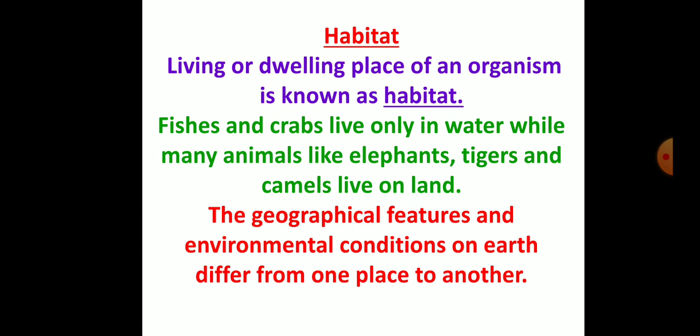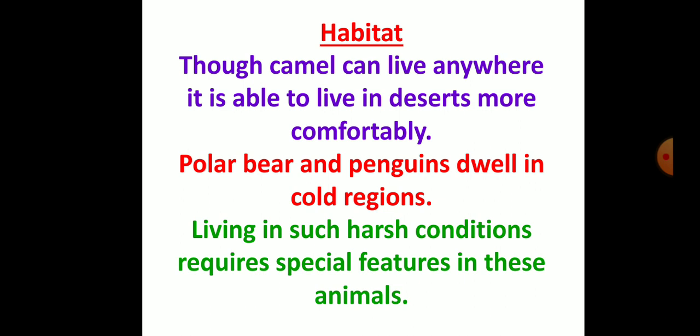Habitat. Living or dwelling place of an organism is known as habitat. Fishes and crabs live only in water, while many animals like elephants, tigers, and camels live on land. The geographical features and environmental conditions on Earth differ from one place to another. Though camel can live anywhere, it is able to live in deserts more comfortably. Polar bear and penguins dwell in cold regions. Living in such harsh conditions requires special features in these animals.